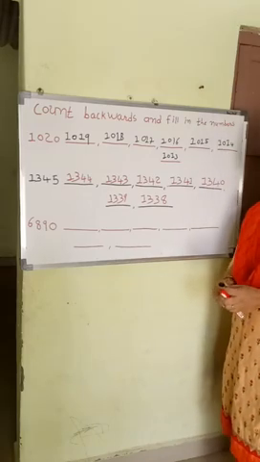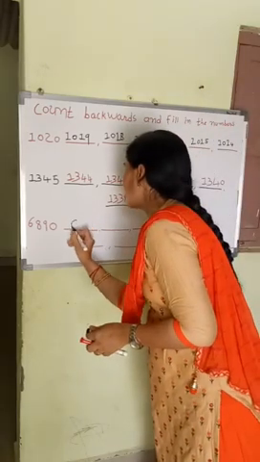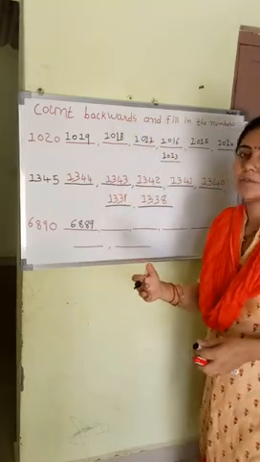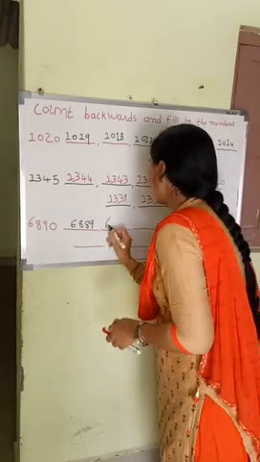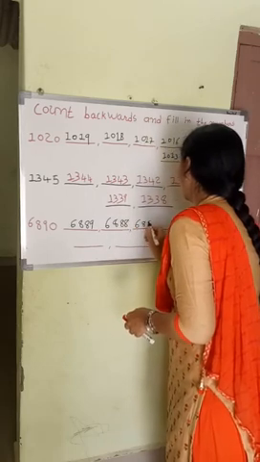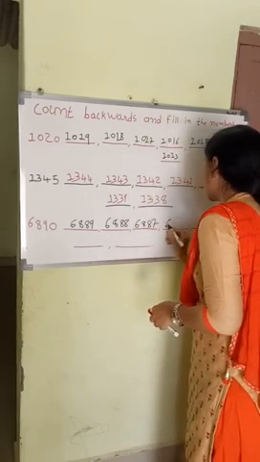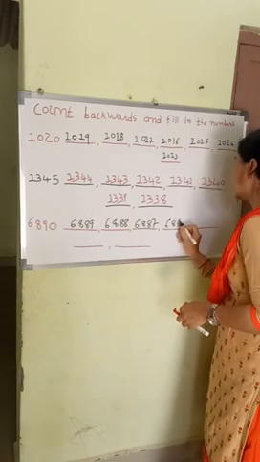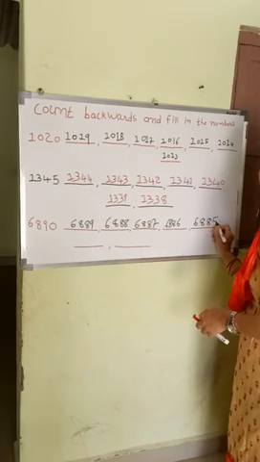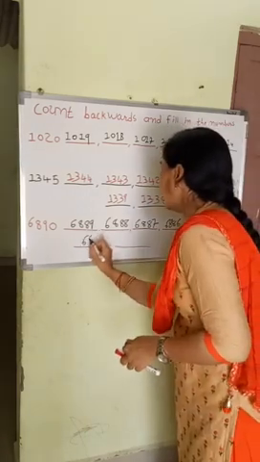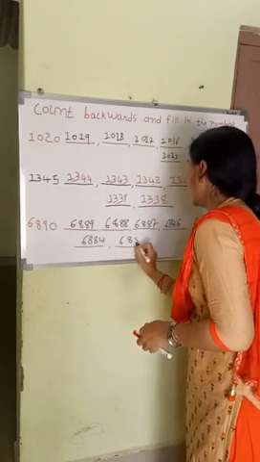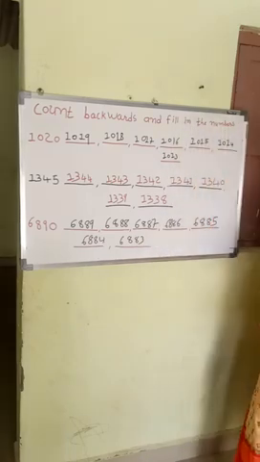We want to write backward numbers, so the number before is 6,889, then 6,888, 6,887, 6,886, 6,885, 6,884 and 6,883. So we write backward numbers.